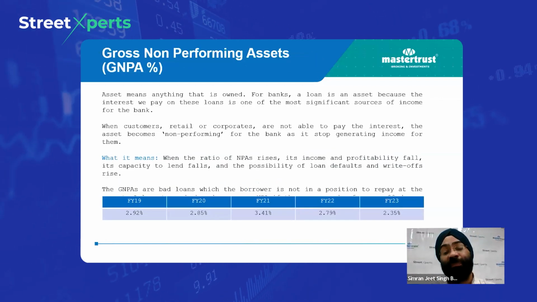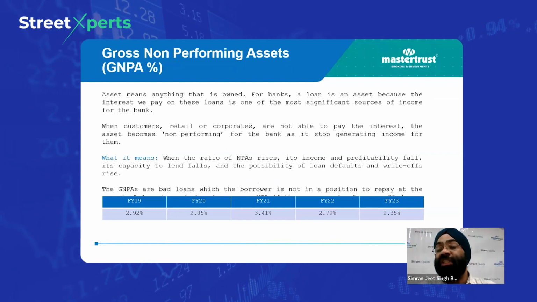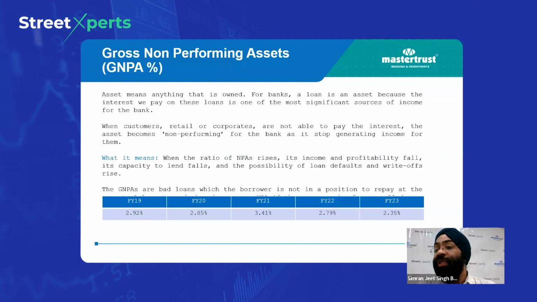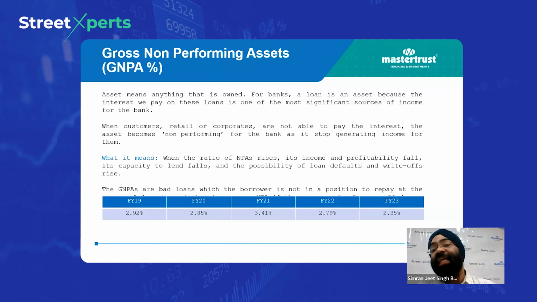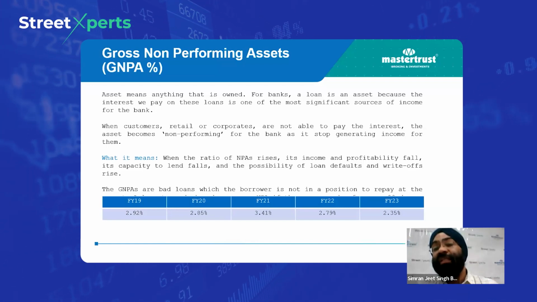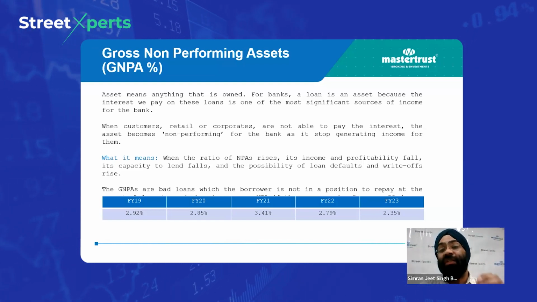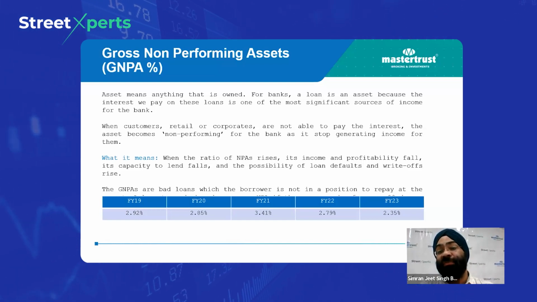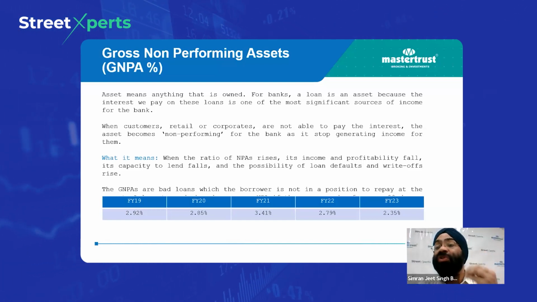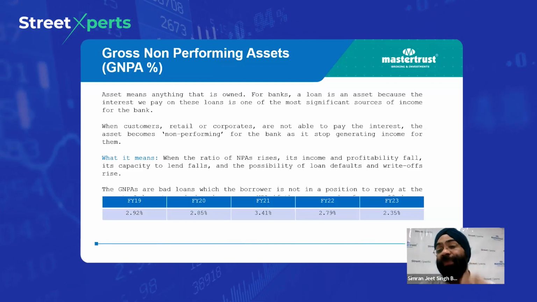That is gross non-performing assets. Actually, to the whole banking sector, this is one of the most important ratios, that is gross NPA. Again, we will understand this with a very, very basic example. अगर हम देखें कि जो बैंक है उसके लिए एक सोर्स ऑफ इनकम क्या है, that is the loan which they have given to the customer, जो उसके ऊपर एक ब्याज दर वो लोग जो कमाते हैं, that is a major source of income for the banks.